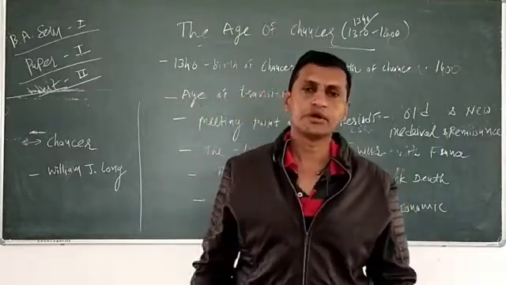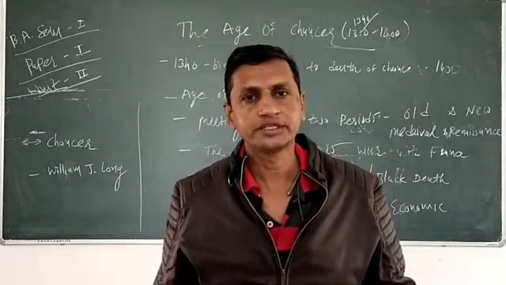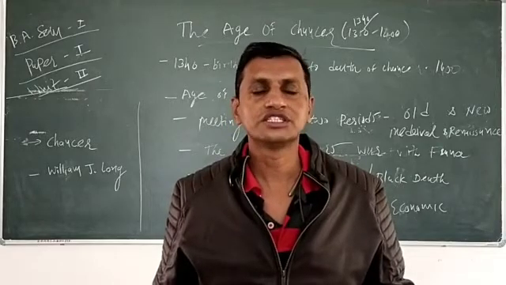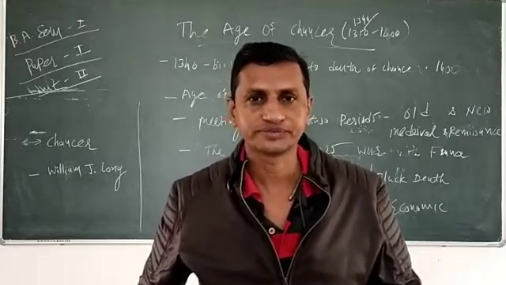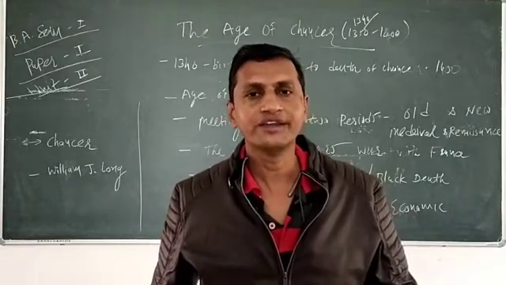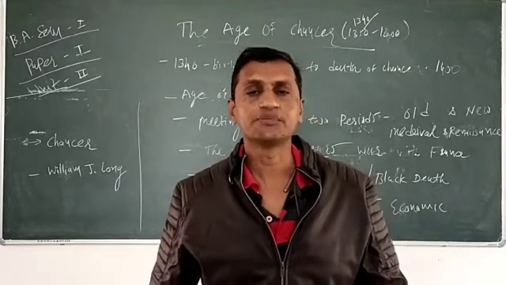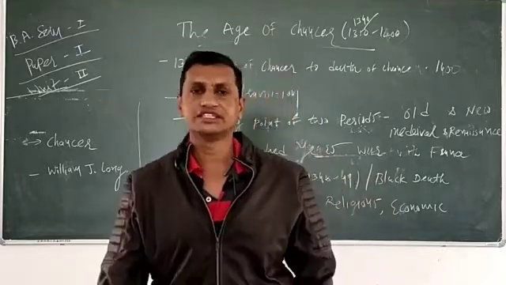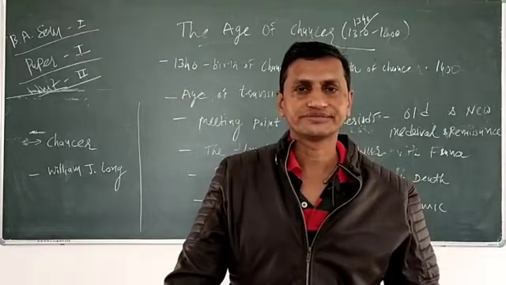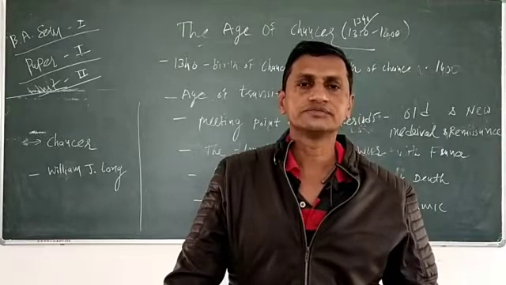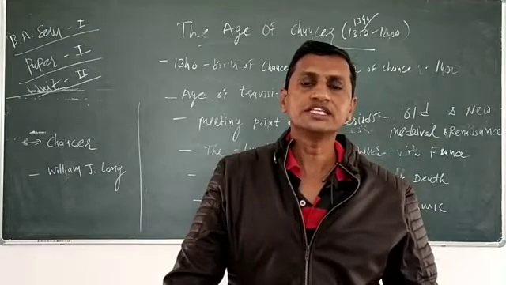Today we discuss paper 2. The name of the paper is British Poetry from the 14th century to the 17th century, and the last topic of Unit 1. Dear friends, we have already discussed Unit 1. The first topic we discussed was Elizabethan poetry, the chief characteristics of Elizabethan poetry. Second, we discussed metaphysical poetry. And the last one is the chief characteristics of the age of Chaucer.